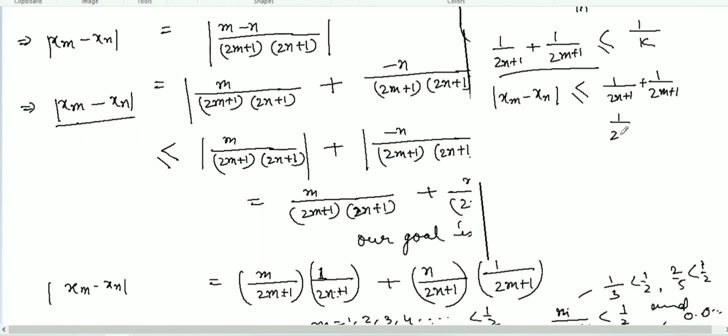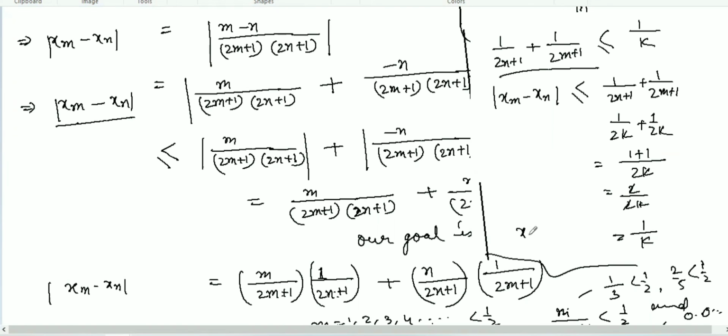Write 2k, 1 plus 1, it will be 2 over 2k, 2 cancels. So now we have proved xm minus xn is less than or equal to 1 over k for all m, n greater than or equal to m, which proves xn is a Cauchy sequence.